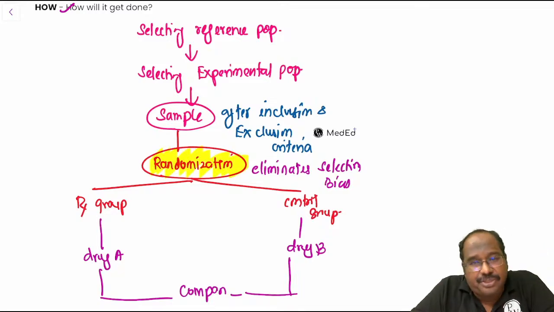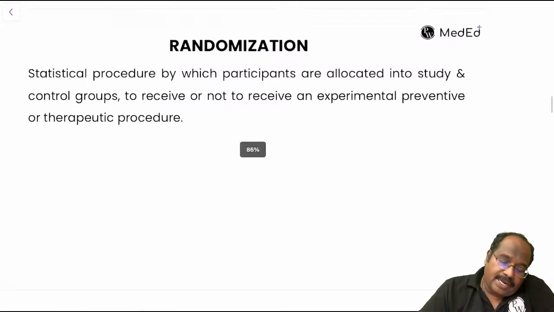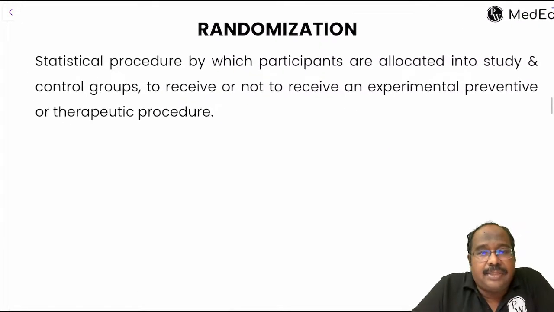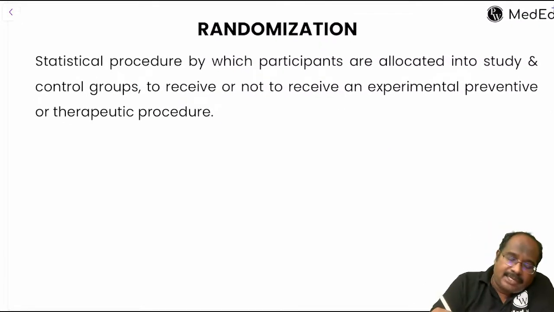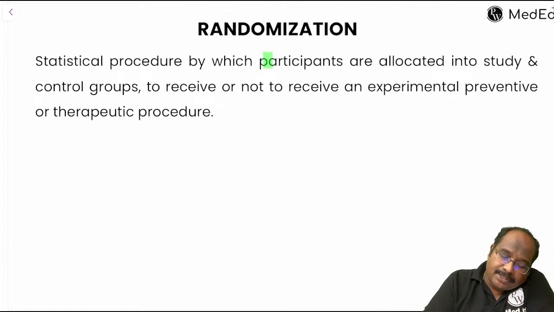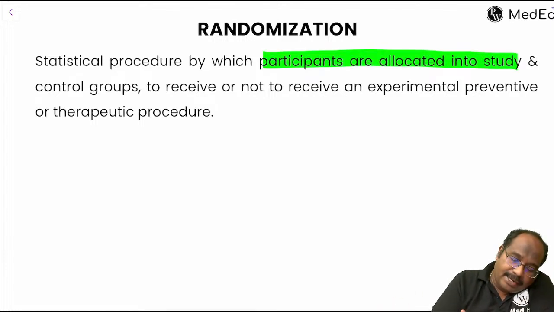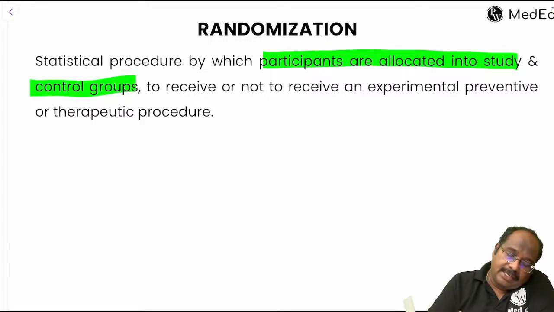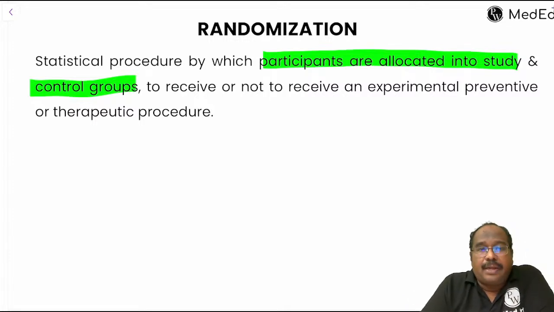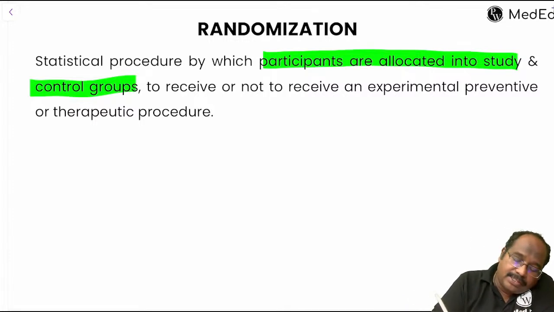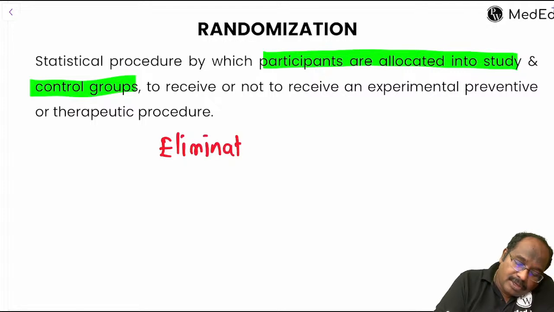Now, what is randomization? Randomization is a statistical procedure by which participants are allocated into study and control groups. The advantage is that it decides who will receive the drug and who will not. What is the advantage?